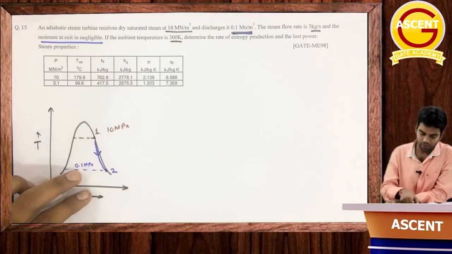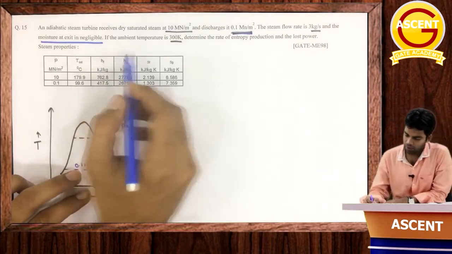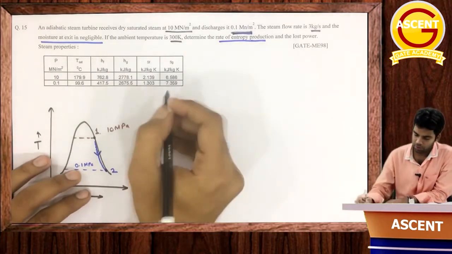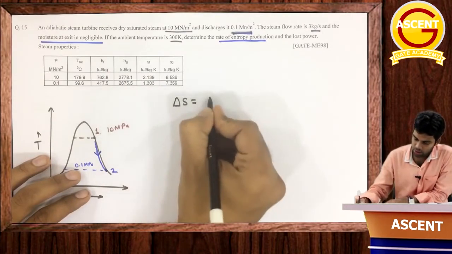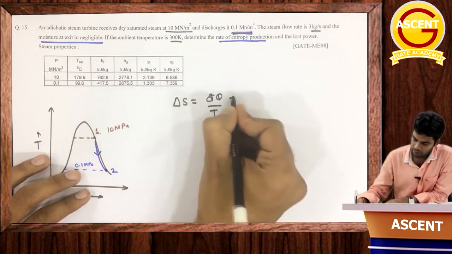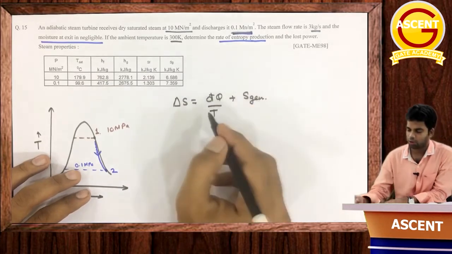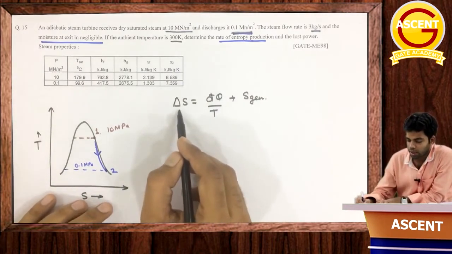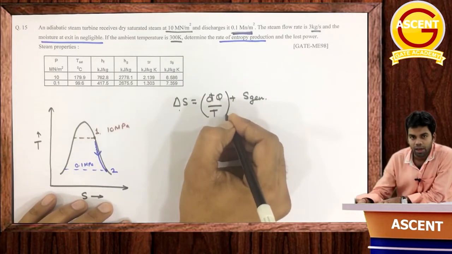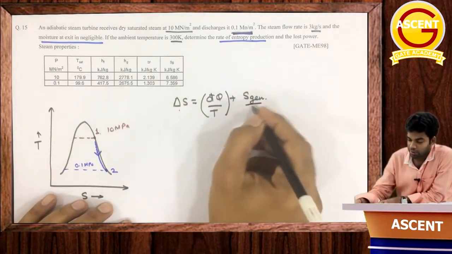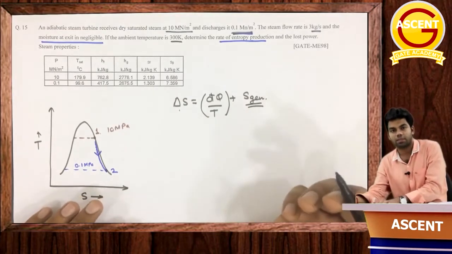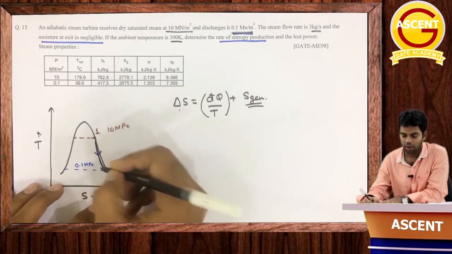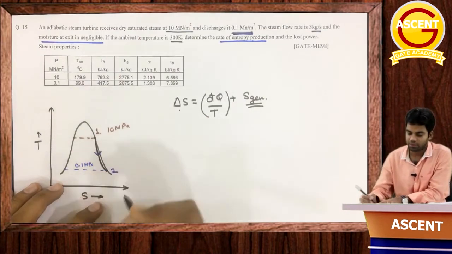Now, what we have to do here is determine the rate of entropy production. What is entropy production? We know the total change in entropy, del S, is equal to dq by T plus entropy production or entropy generation. Total change in entropy is due to what? First, entropy transfer, which is basically because of heat transfer, and second, entropy generation, which is basically because of irreversibility. And this that is happening is nothing but irreversibility. Because of irreversibility we get this kind of curve. If it was reversible, then it would have been a straight line, as we have already discussed.